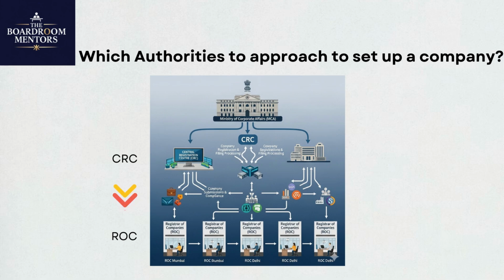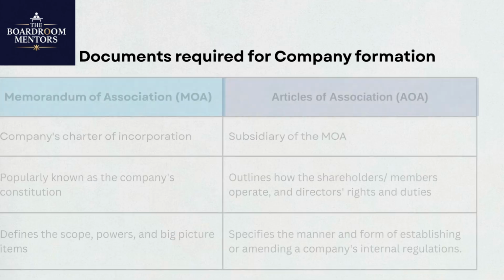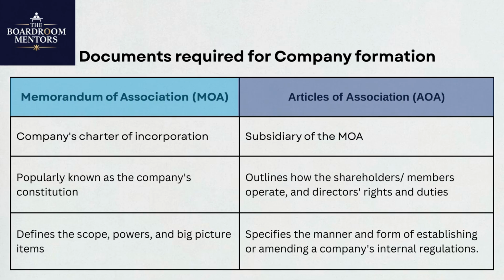There are two important documents for a company. The Memorandum of Association is the company's charter of incorporation, popularly known as the company's constitution. It defines the scope, powers, and reason for existence of the company. Articles of Association is a subsidiary of the Memorandum of Association. It outlines how the shareholders and members operate, along with the directors' rights and duties. It also specifies how it can be changed.